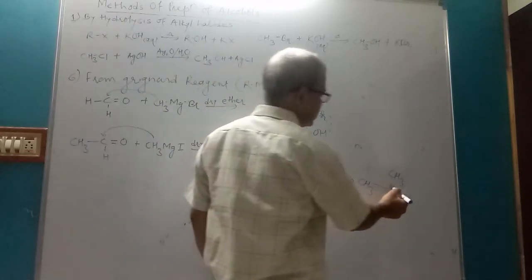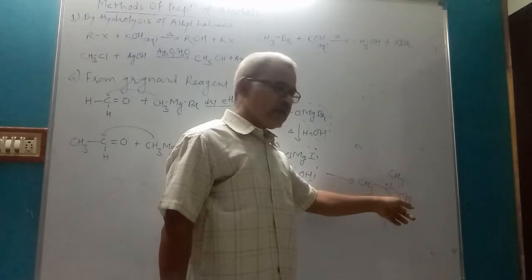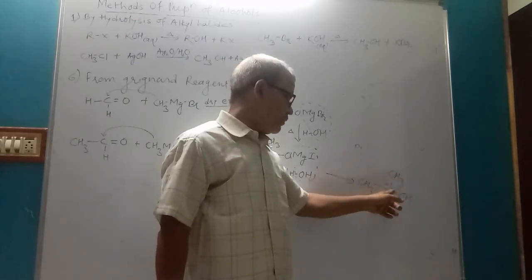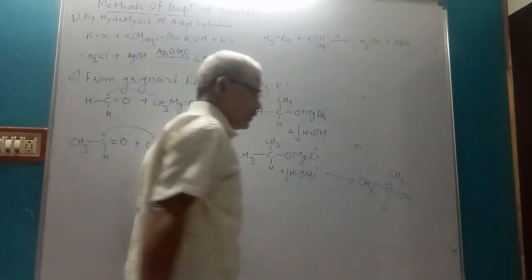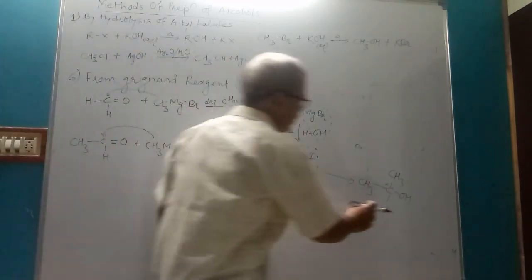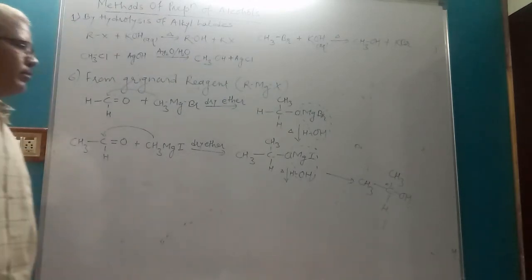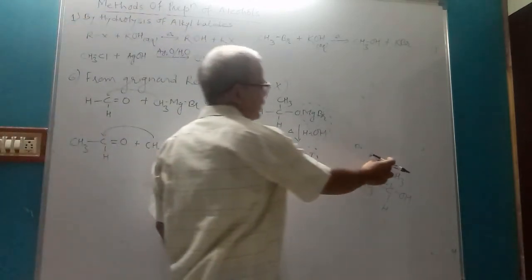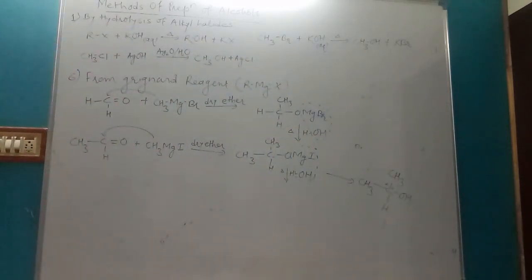So this carbon is secondary, so this alcohol is secondary alcohol because the functional group is attached to middle carbon atom, 1, 2, 3. Second carbon, that carbon is attached to two other carbon atoms, therefore that carbon is secondary and that alcohol is secondary alcohol. What is the name of compound? You can write easily the name of compound. It contains 1, 2, 3 carbon atoms and the functional group is on carbon number 2. So try to write the name. We have already discussed that compound in nomenclature.